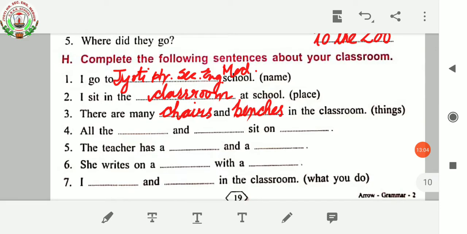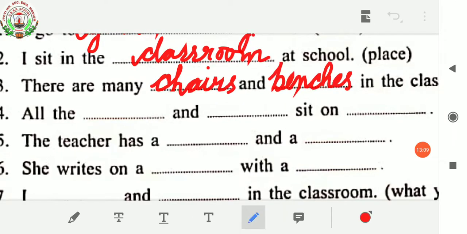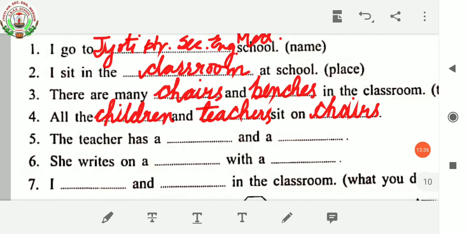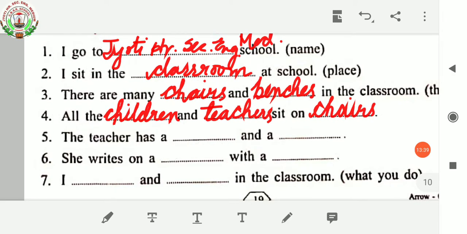Next, all the dash and dash sit on dash. So all the children and teachers sit on chairs. Okay. All the children and teachers sit on chairs. Next, the teacher has a dash and a dash.